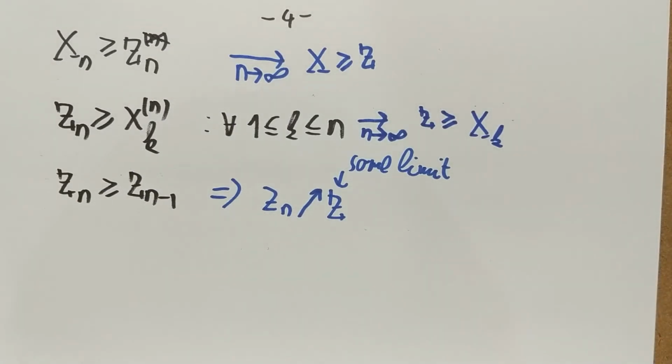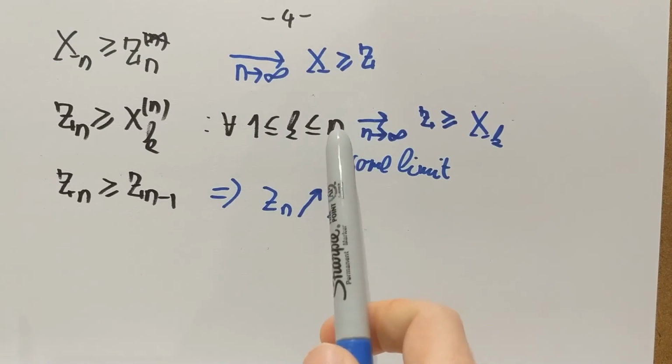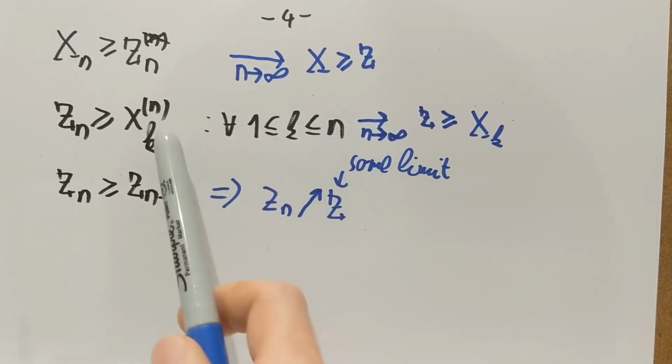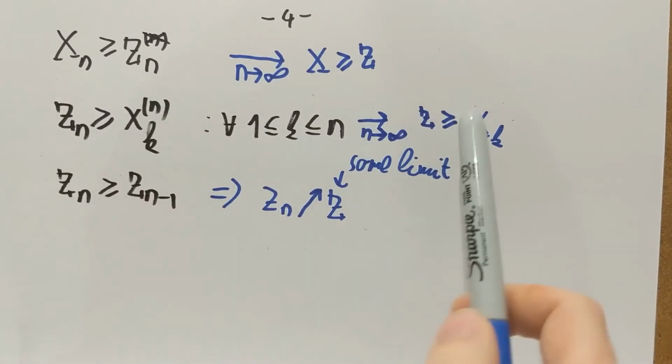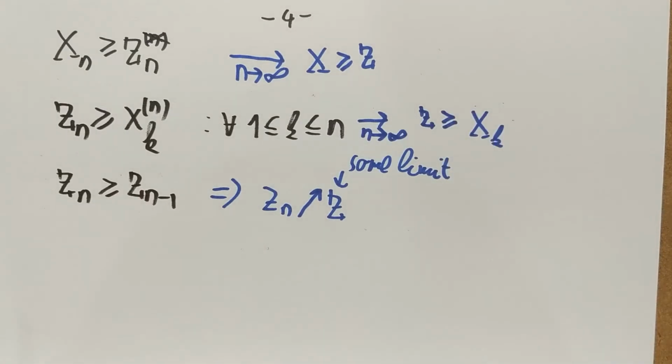Okay. Why can I do that? Because I'm fixing a k and I'm taking a limit as n goes to infinity. Eventually n will become larger than k, in which case this inequality kicks in and my limiting inequality actually holds.